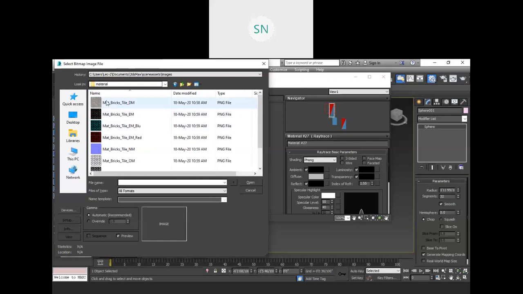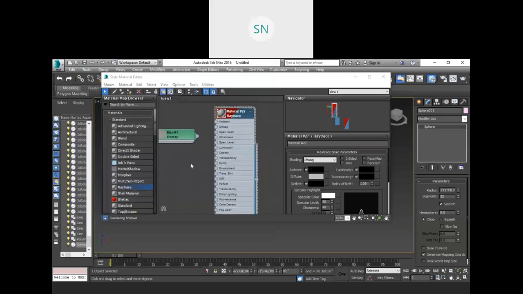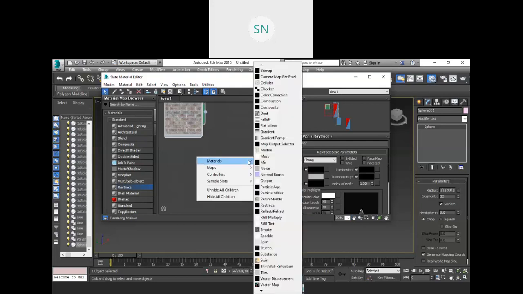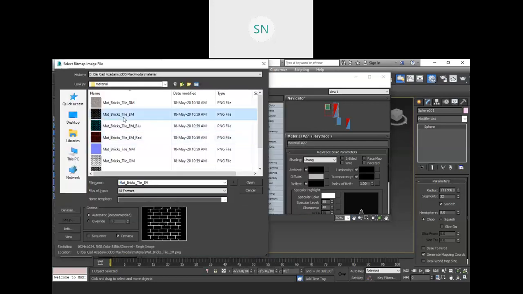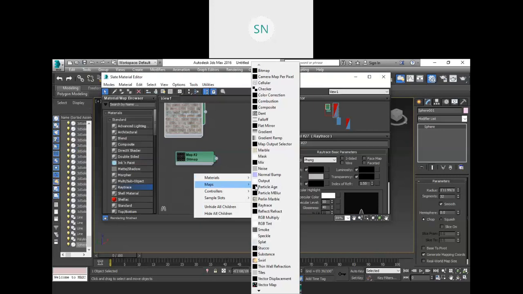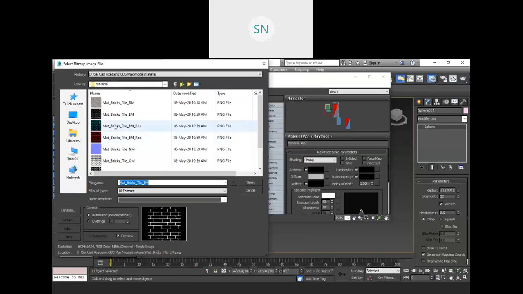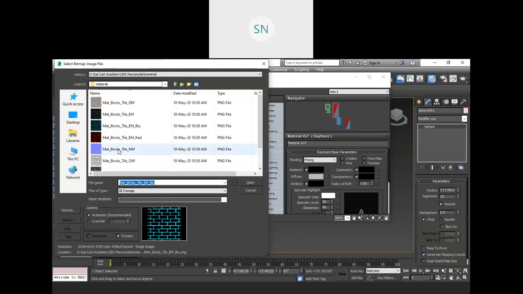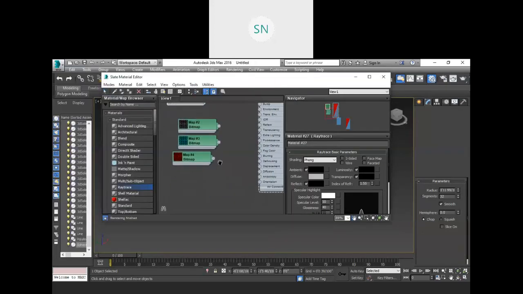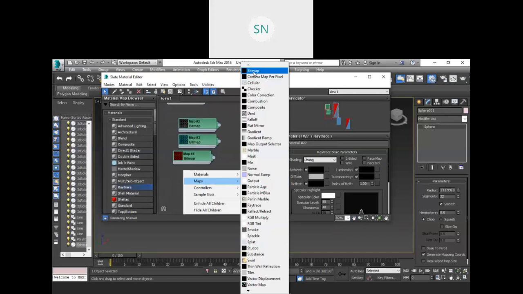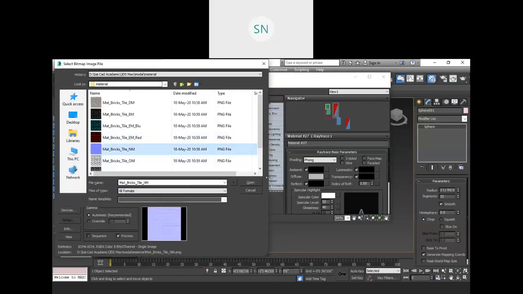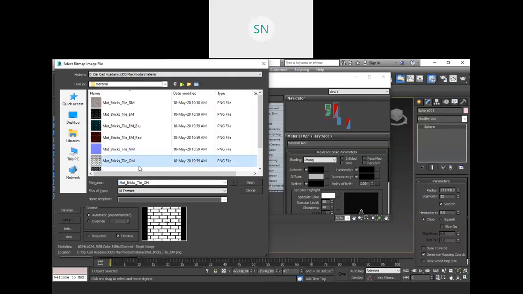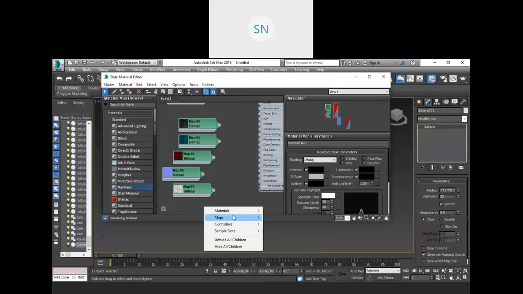So first of all, I want to take this material. Okay, so this is our main material. Let me add others. This one open, then this one is also open, then, so actually I'm adding these different images that we need to create with the help of Photoshop, right? And then with the help of these images, our material is actually created.